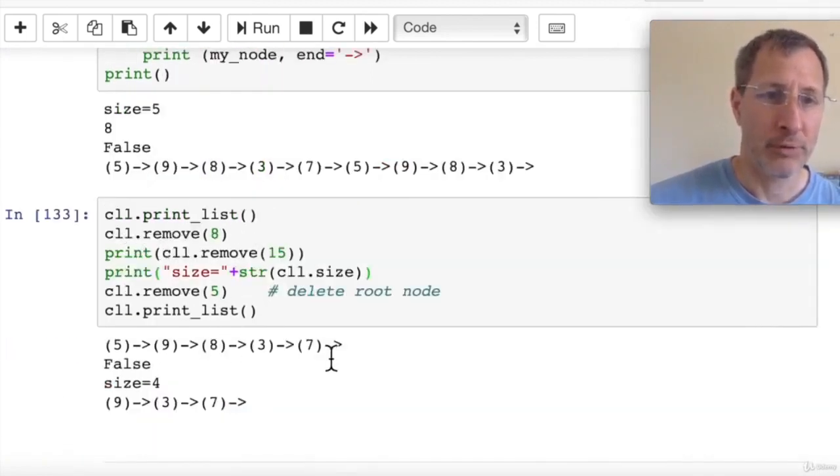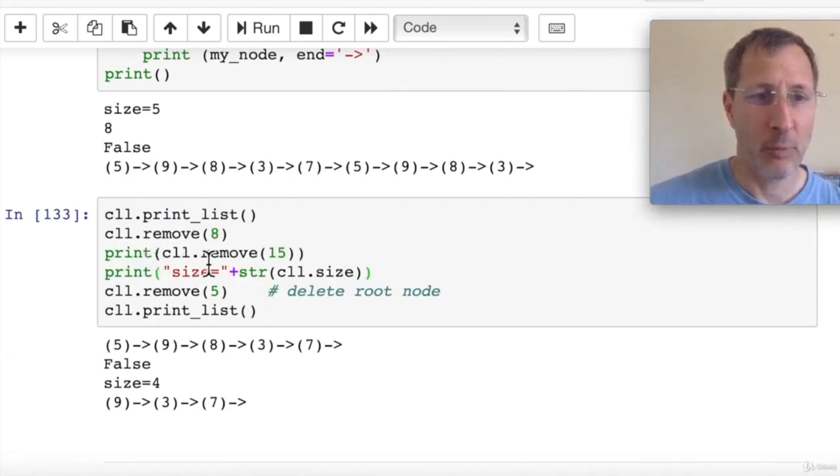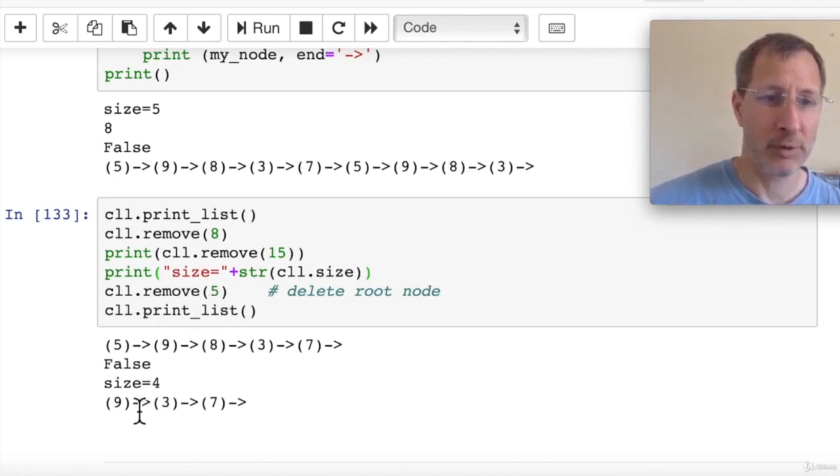Right, a little more test code. We can print the list and here's the current contents of the list, and then we remove an 8, and when we print out the remove 15 result we see that it's false because there's no 15 in the list. And we print the size of the list. Now we have 4 items because we removed 1. We try to remove the 5 node. That completes successfully, and then we print the list again, and we only have 3 items left.